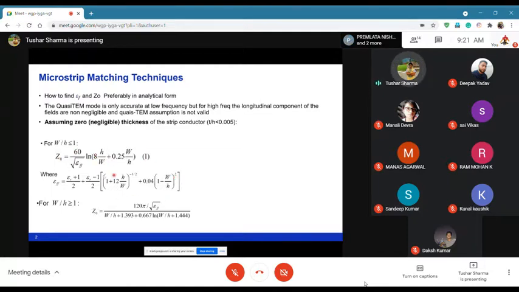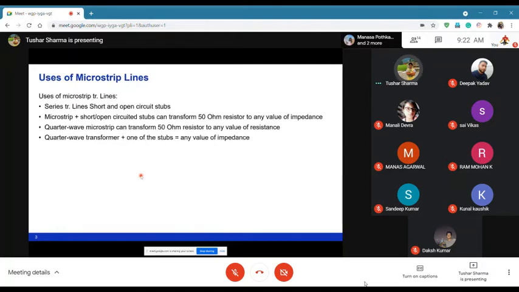These are long expressions. But what CAD tools do is take into account all these expressions, and then they give you a calculator through which you can calculate how much Z naught will be needed once you know the width, or how much width is needed once you know the Z naught. And I did show you earlier the microstrip line calculator, and we will go through it once again.